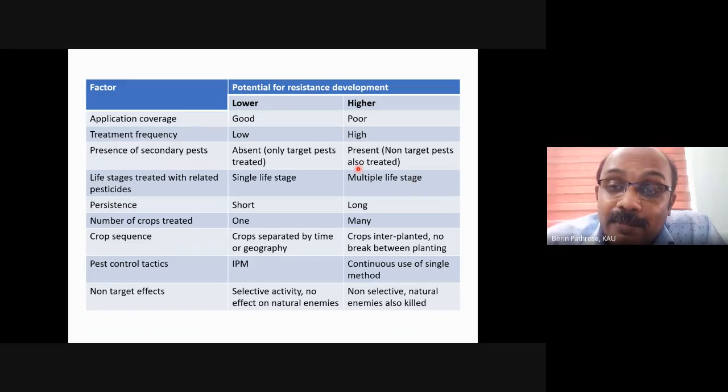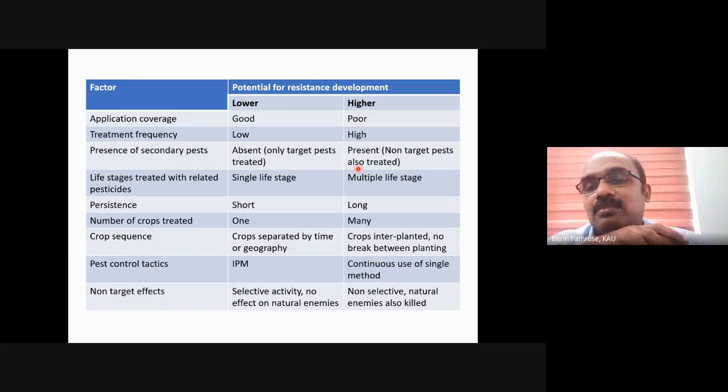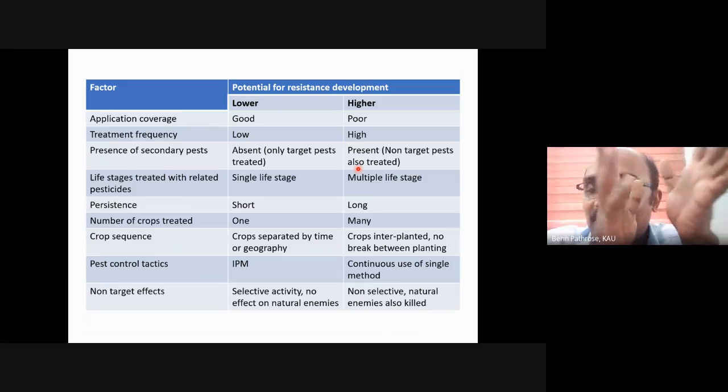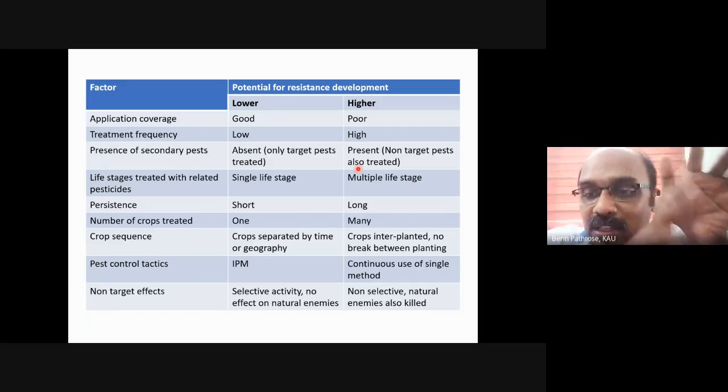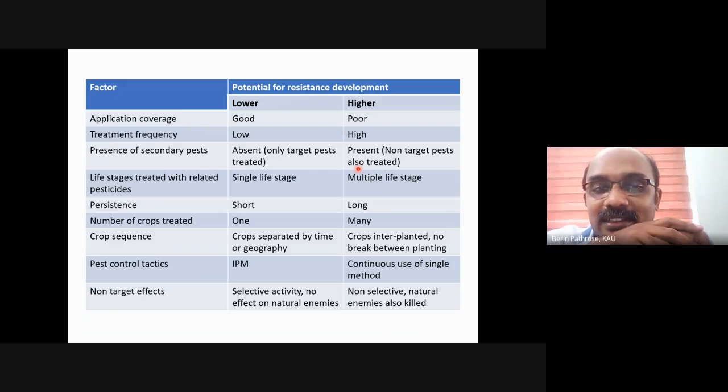And the next one is presence of secondary pest. This is what normally occurs, especially if you use a broad spectrum insecticide, especially pyrethroid. If you go for a spray of a particular pesticide, we are targeting a primary pest. The population of the primary pest will decrease, but it will lead to the development of a secondary pest, because it opens up a niche which is meant to be explored. That means there won't be any insect feeding on it.